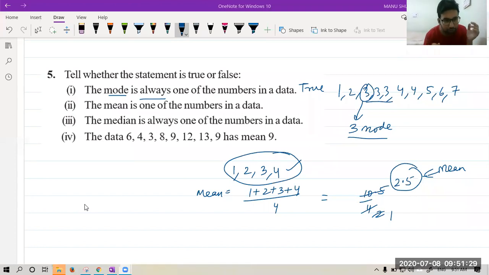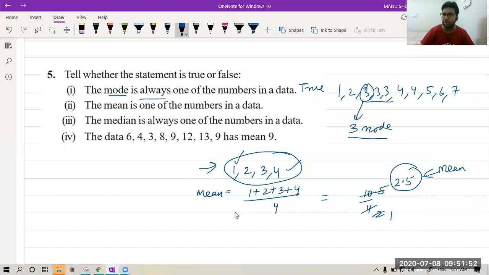Okay. Hazel is asking something, and I am saying, please tell. Hazel, beta, what you are saying? 1 second. Sir, how 2.5? Okay, Hazel, please see one more time. I gave you a data. Suppose you can say it is number of trees in 4 parks. Number of trees in 4 parks.